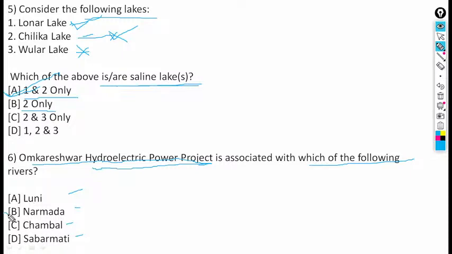Sabarmati. Omkareshwar is basically on the river Narmada. Okay, on the river Narmada, it is there. Omkareshwar Hydroelectric Project. So the answer is B.